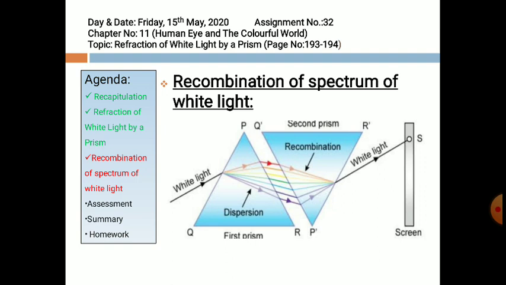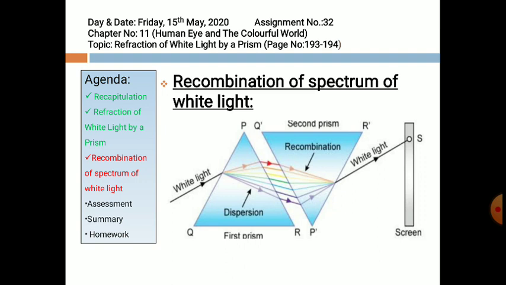A rainbow is a natural spectrum appearing in the sky after a rain shower. It is caused by dispersion of sunlight by tiny water droplets present in the atmosphere. The water droplets act like small prisms.